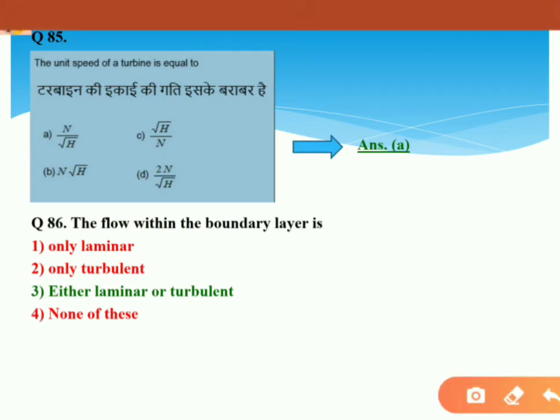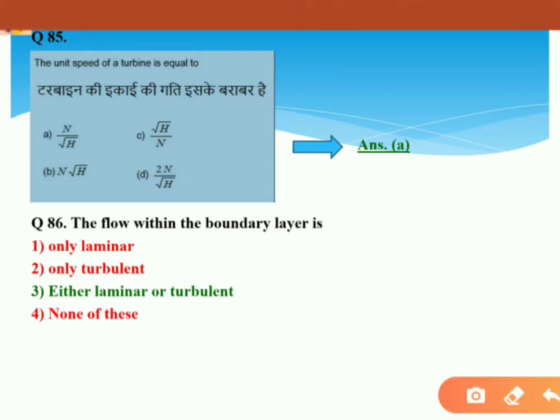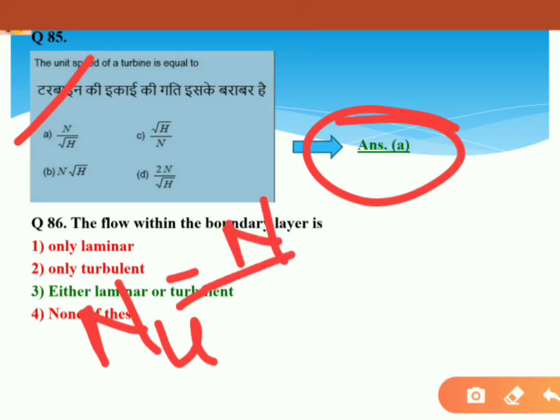The unit speed of turbine is equal to... here option A will be the correct answer. Option A: unit speed is equal to N by root H, where H is the head.